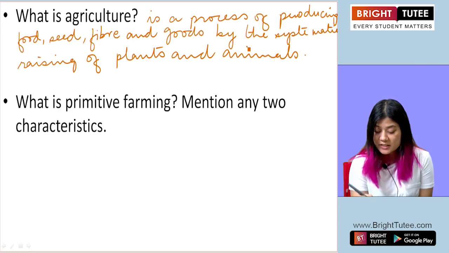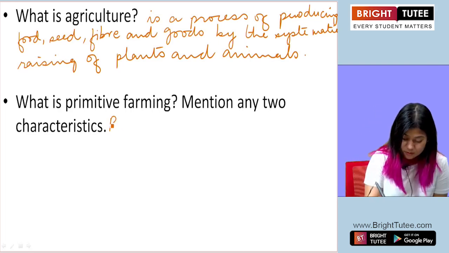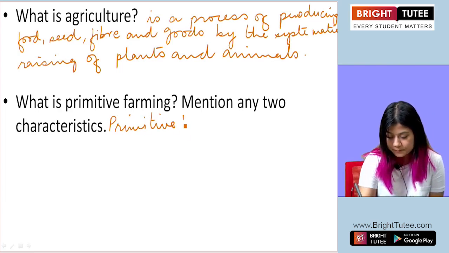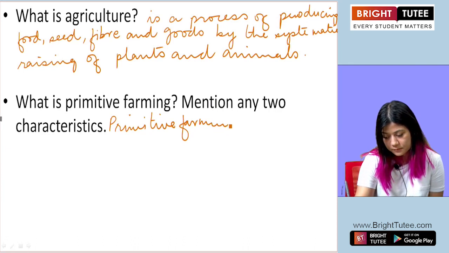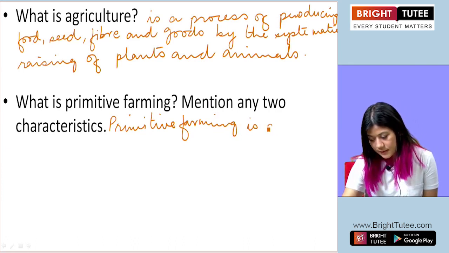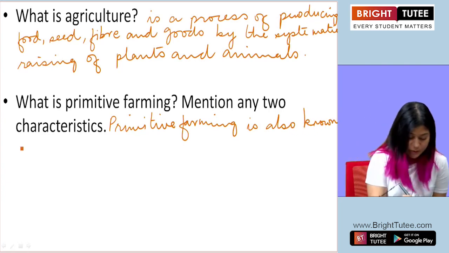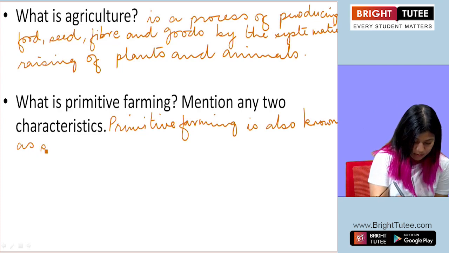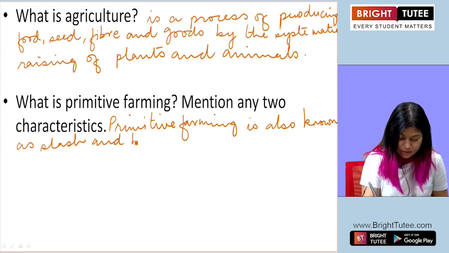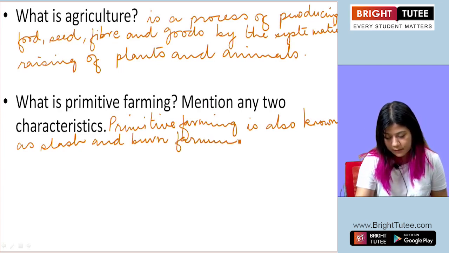The next question. What is primitive farming? Mention any two characteristics. Primitive farming is also known as slash and burn farming.